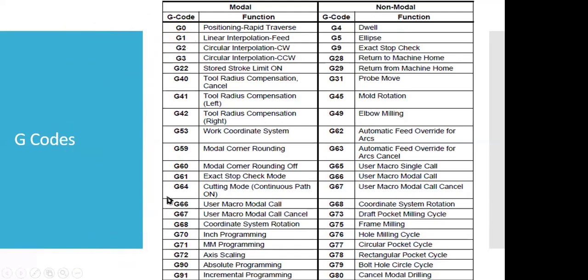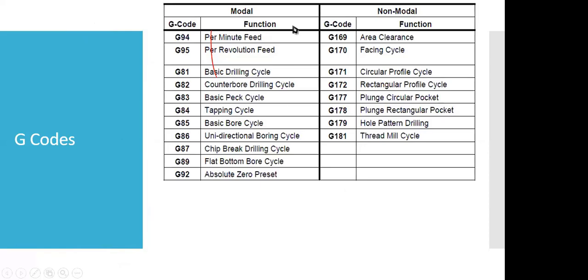Now let us see some other modal and non-modal codes. Like I have stated, we can define feed rate in two ways. One is mm per minute and the other is mm per revolution.